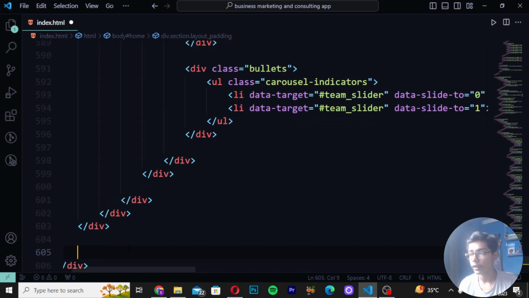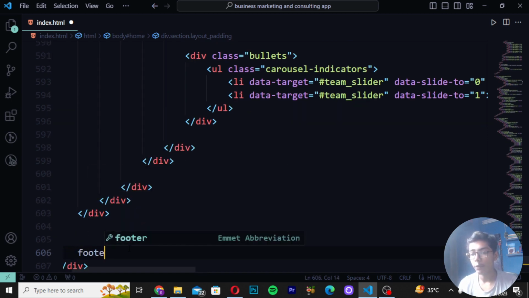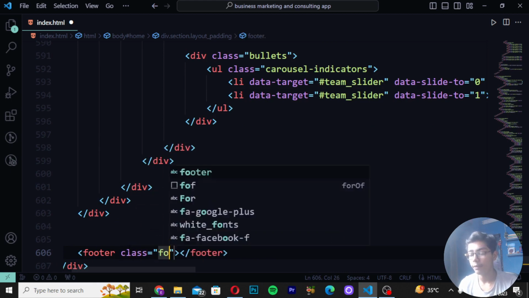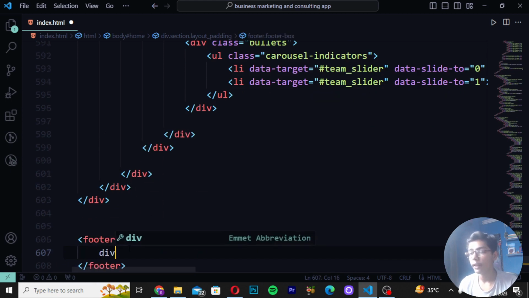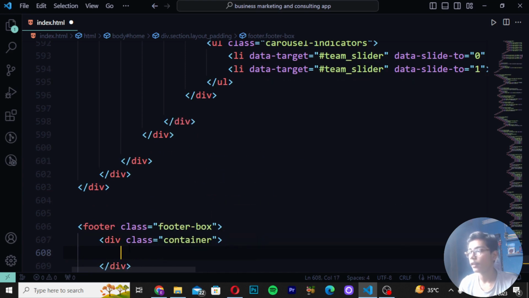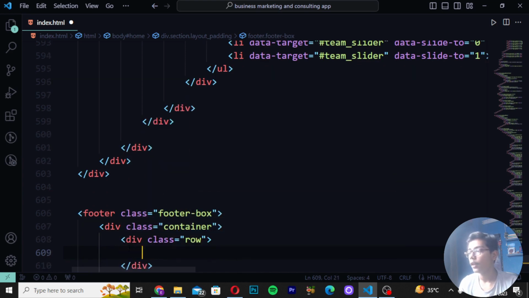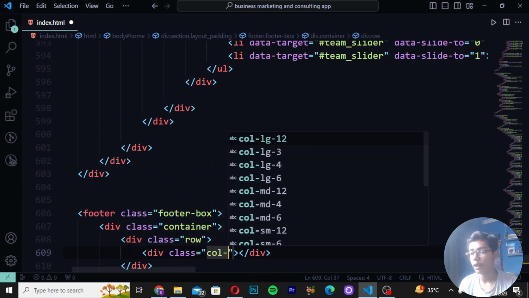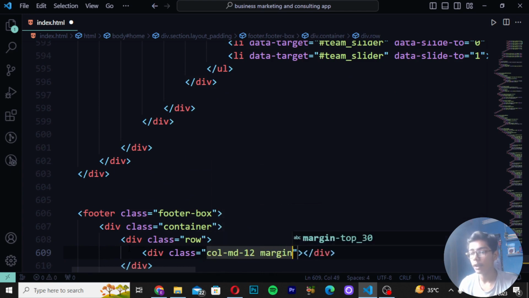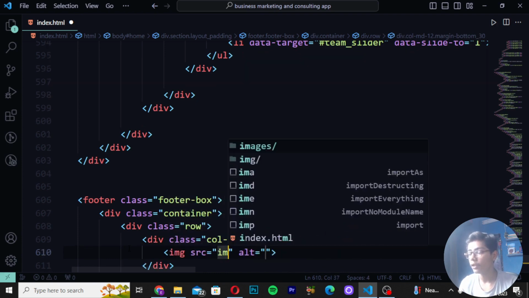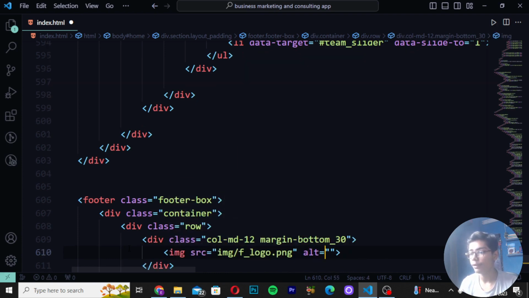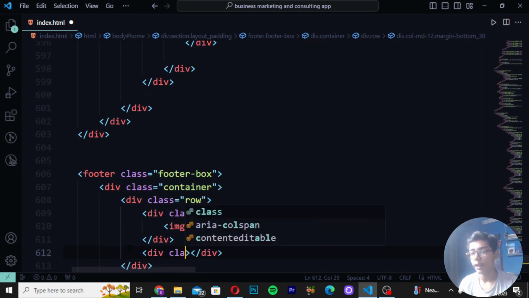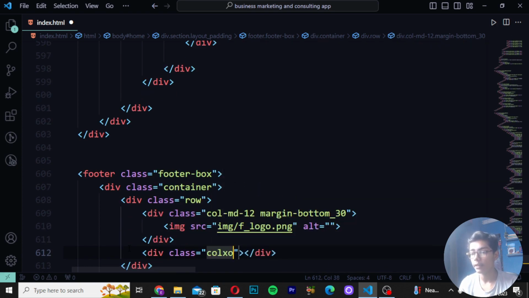Move down, give space here as well, and then write the footer tag, create a class in that which will be footer-box, and write div class as container, then create div class row. Now here I will be writing div class as col-md-12. Write margin-bottom, and then here write underscore 30. Then write image slash f-logo.png, which will be our logo. Then write div class as col-md-6, and then I will be writing white_fonts.